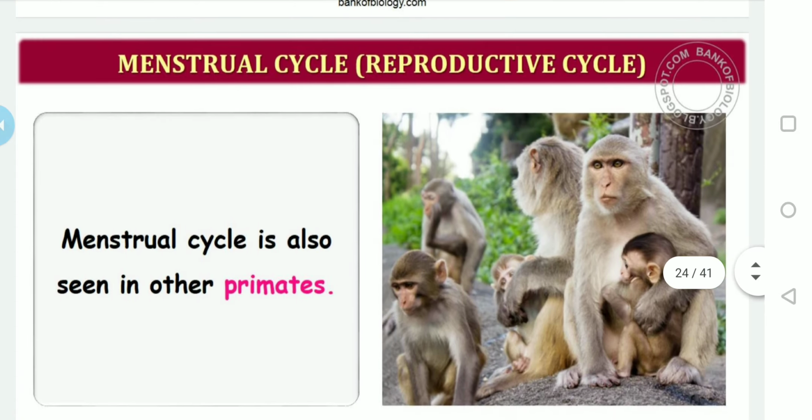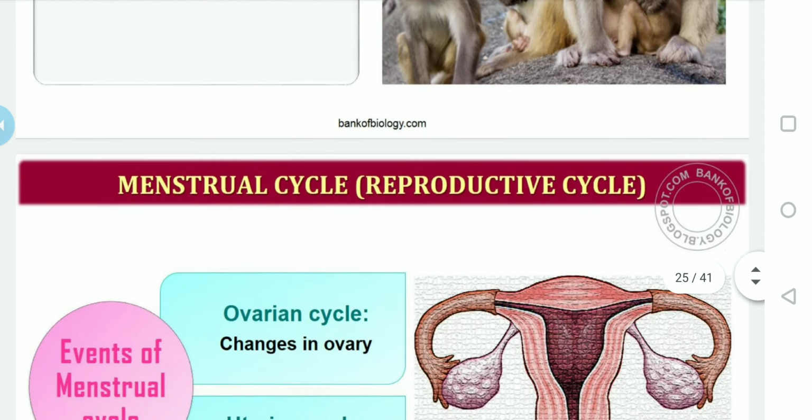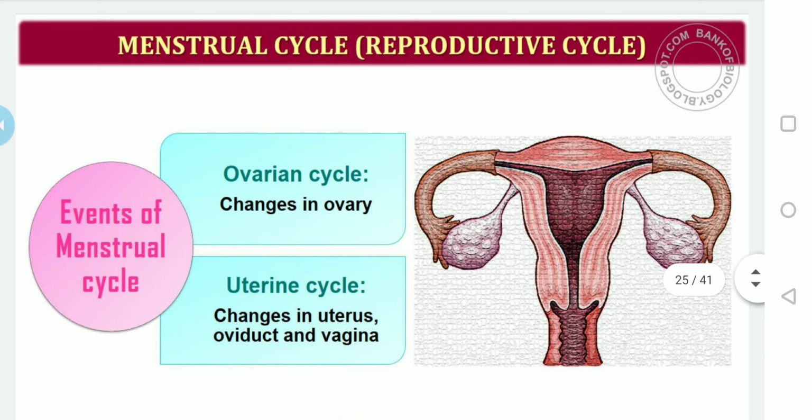As I said, the menstrual cycle is also seen in other primates like monkeys and apes, because those also come under primates. And remember, during the menstrual cycle, only one ovum is released during the middle of each menstrual cycle.